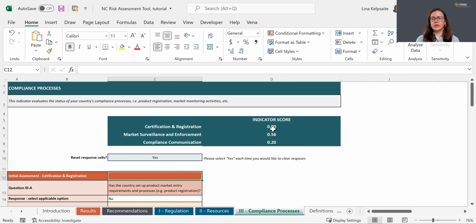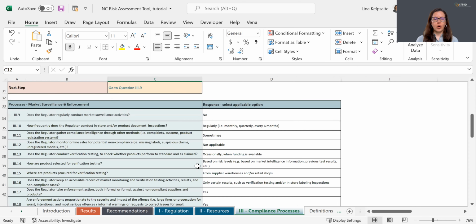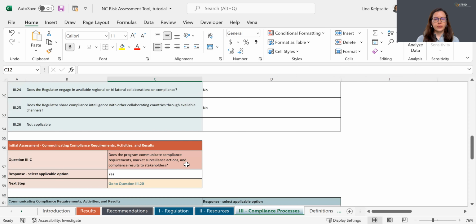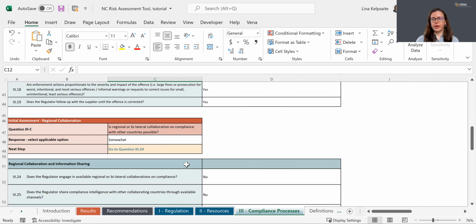You can see here that the score for the market surveillance and enforcement indicator for the fictional country is 0.56, which I pre-filled, and for compliance communication, 0.2. To note, this tab also includes the questions for regional collaboration, which fall under the market surveillance and enforcement indicator for this assessment.